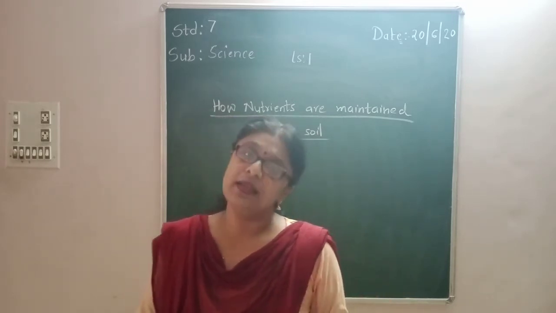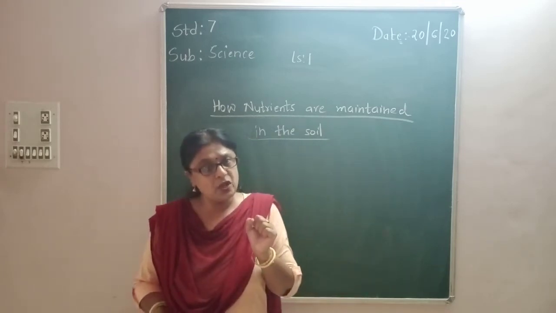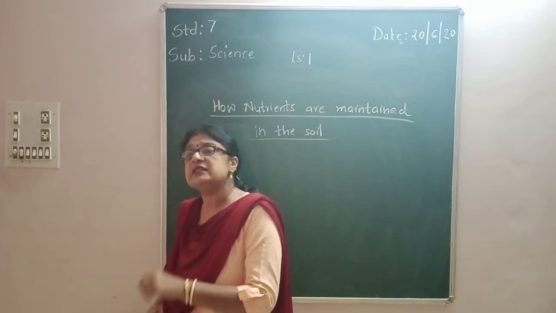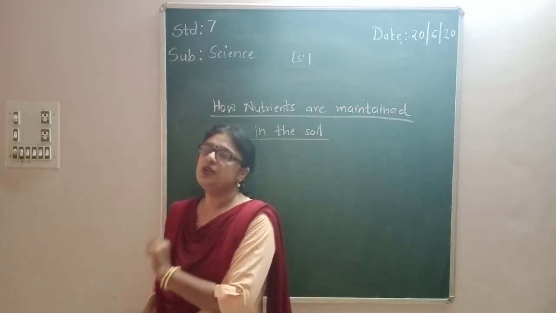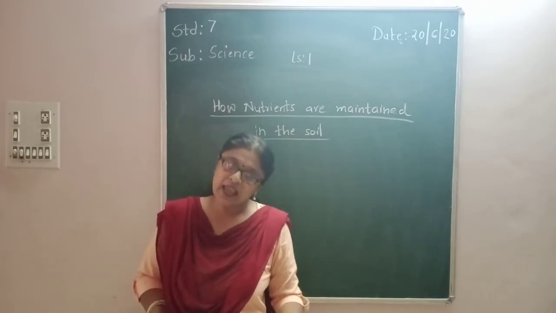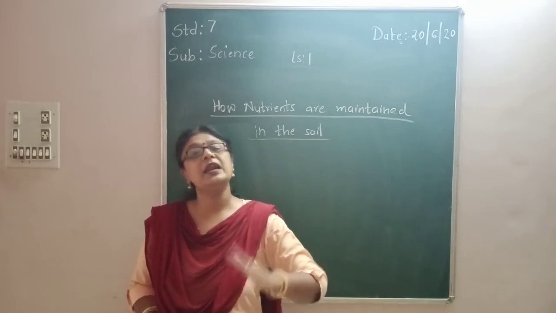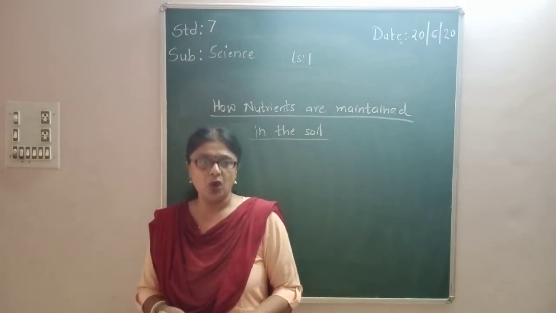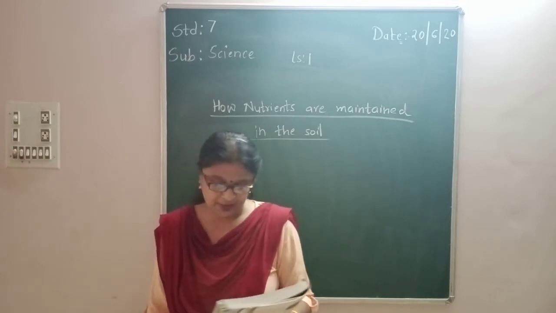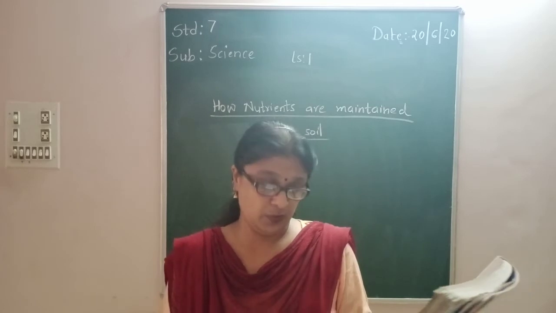Whatever nutrients are absorbed by the plants, whichever nutrient is decreased from the soil, the farmer, with the help of manure or fertilizer, puts it again in the soil and mixes it. So whatever level has decreased will again come back to its normal amount. Fine? Okay. Usually crops require a lot of nitrogen to make proteins.